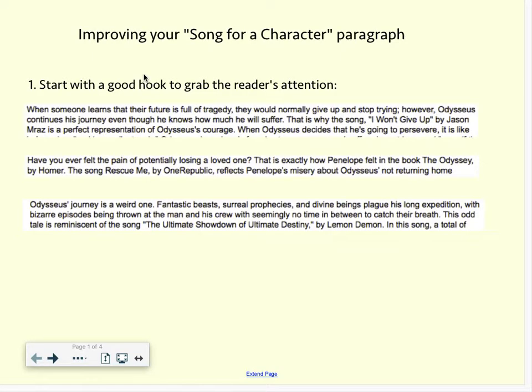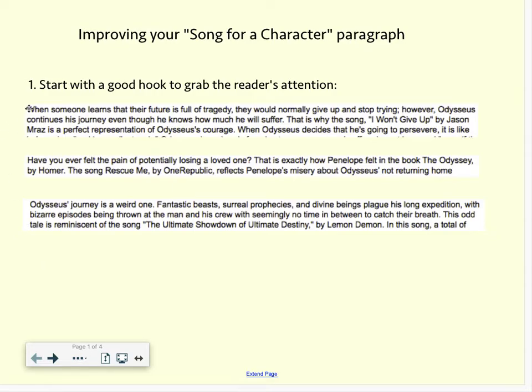So here's what I want you to look for. Four main things as you're thinking about improving somebody's Song for a Character paragraph. First, we want to start with a good hook, something that'll grab the reader's attention and make them think about the topic that you're going to introduce. These three examples which I've included are all great examples of ways to start.